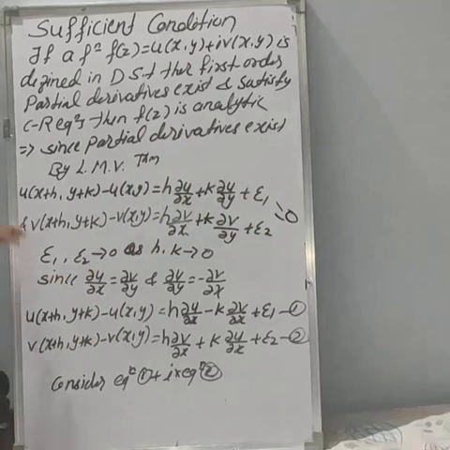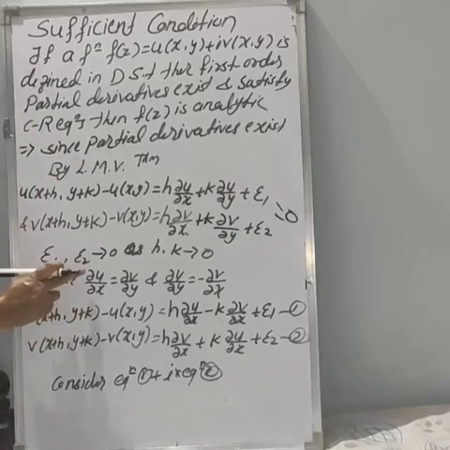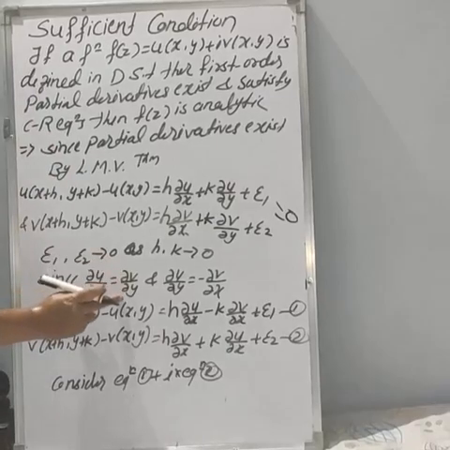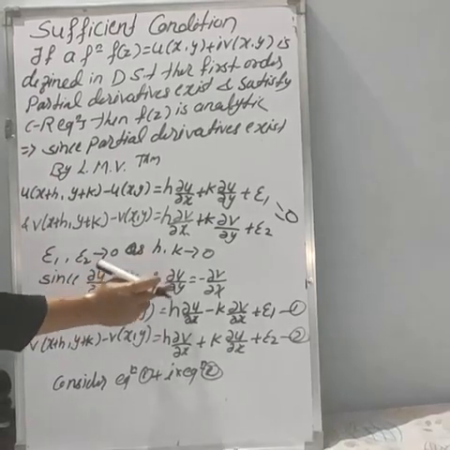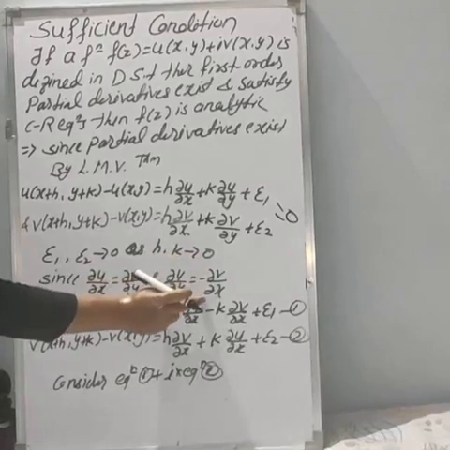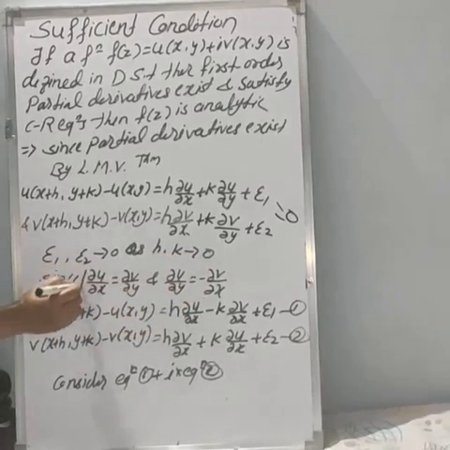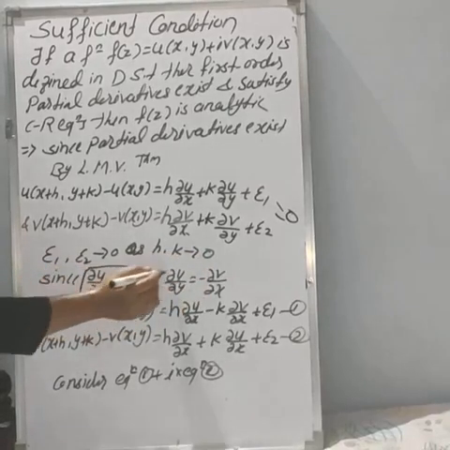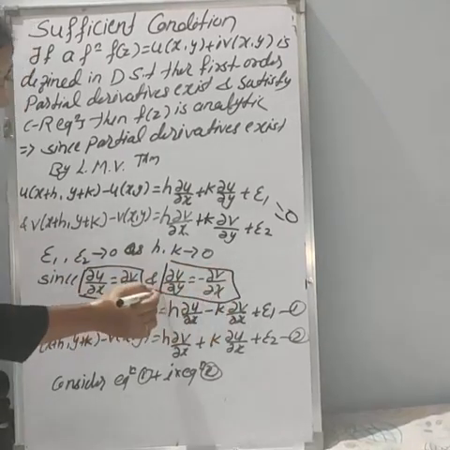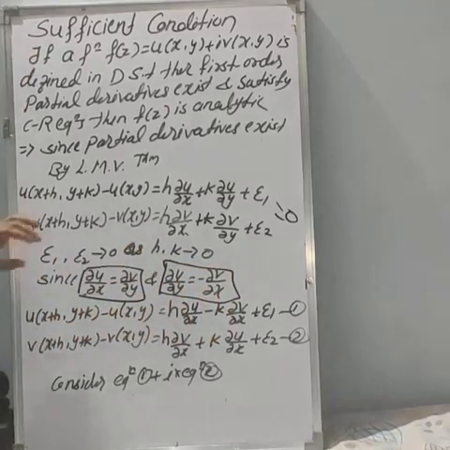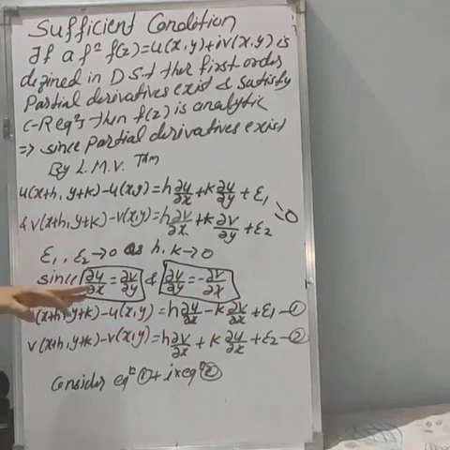Now we can apply the statement. Here the CR equation is satisfied, and by assuming it we have to prove f of z is analytic. What are the CR equations? Dou u by dou x is equal to dou v by dou y, and dou u by dou y is equal to minus dou v by dou x. These are the CR equations, which I explained in the definition. Now we will substitute these CR equations into the equation.